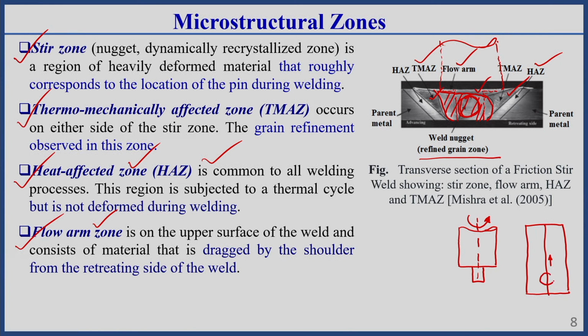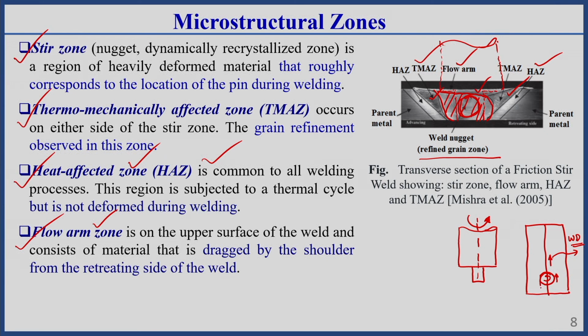The tool is rotating anti-clockwise. If you draw the tangent to the tool's shoulder surface on the right side, you get a motion which is along the welding direction.